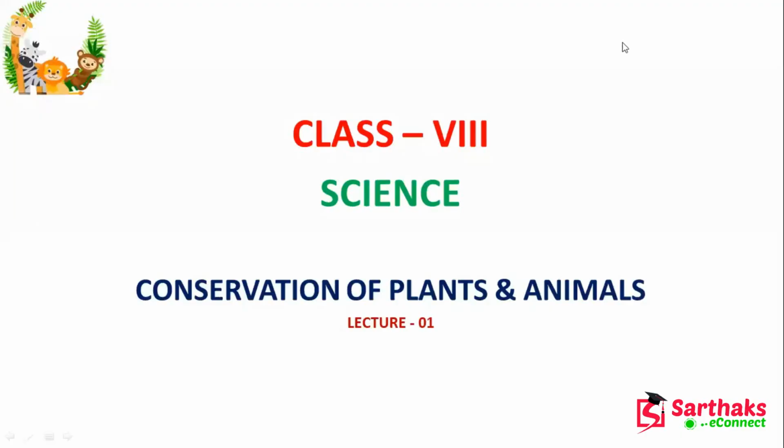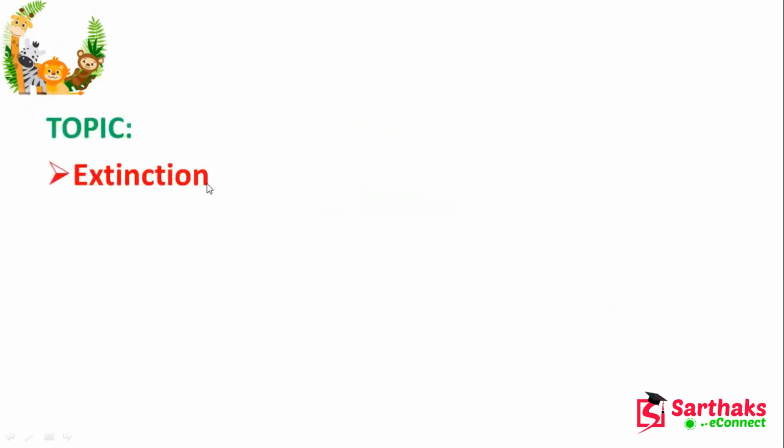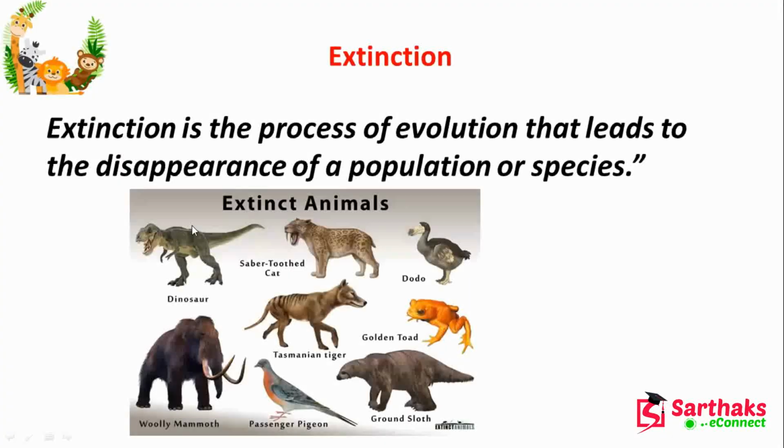Hello students. Today we'll start a new chapter, that is conservation of plants and animals. In this chapter, first we will study regarding extinction. Now, what is extinction? Here in this picture, you can see a lot of animals that are extinct today.